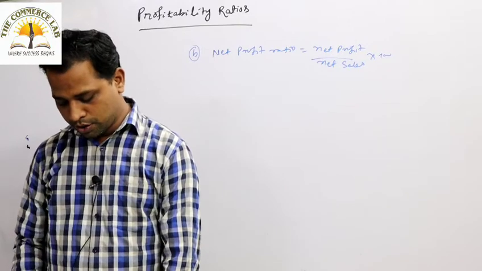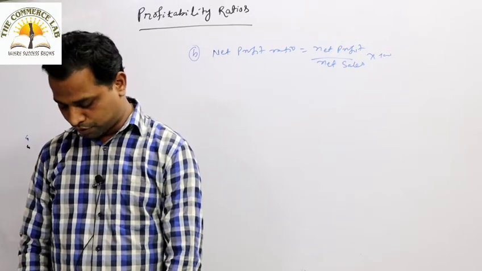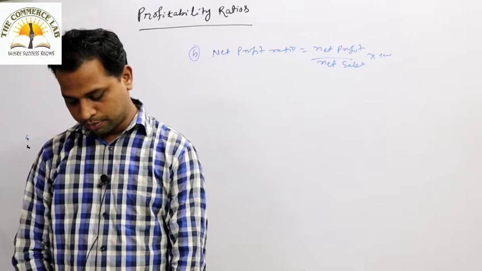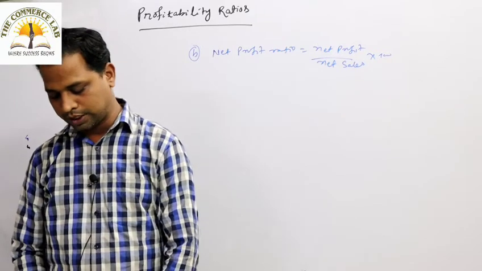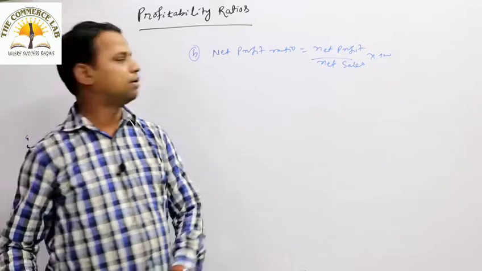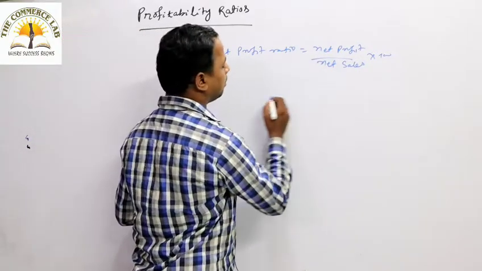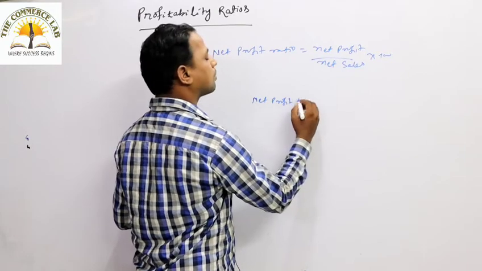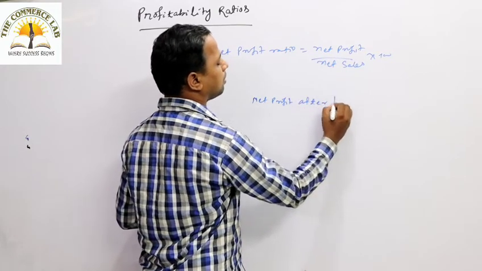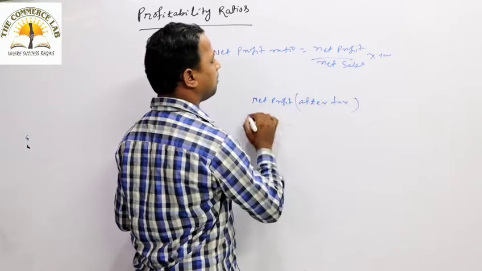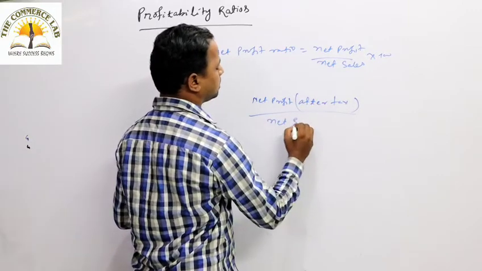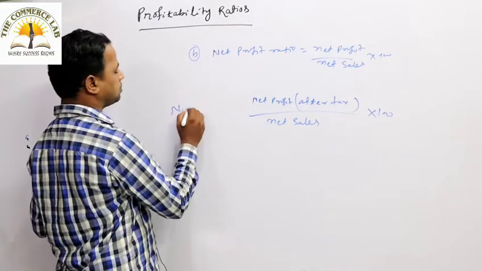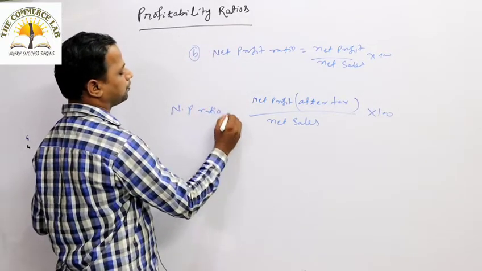Okay, and whenever you are calculating the net profit ratio, you have to be careful. Why? Because net profit you have to take after tax only, not before tax. This has to be after tax by net sales into 100. That is known as what? Net profit ratio.